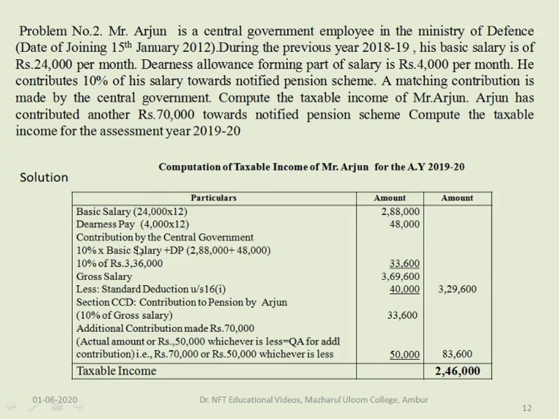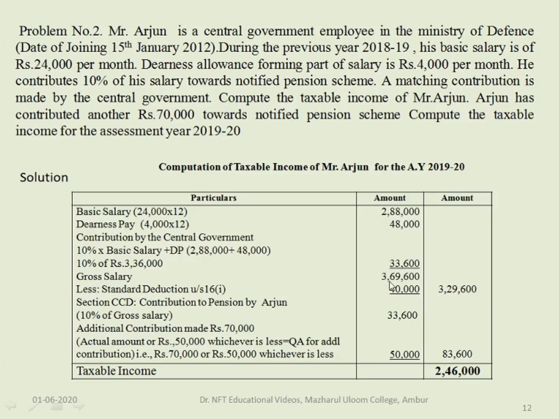Salary here includes basic salary plus dearness allowance forming part of the salary. So basic salary plus dearness pay is 2,88,000 plus 48,000, that is 3,36,000. 10% of this 3,36,000 is 33,600. So his total gross salary is 3,69,600.